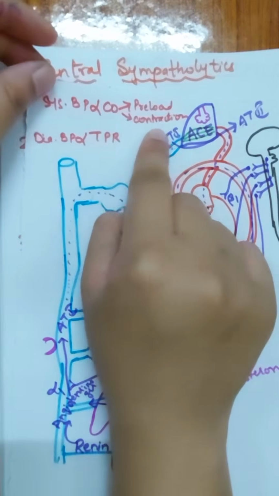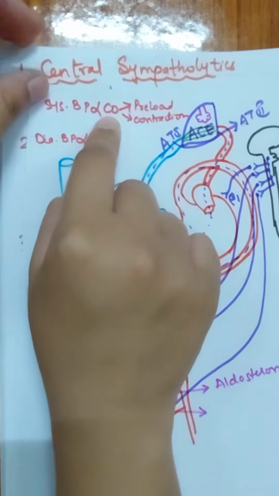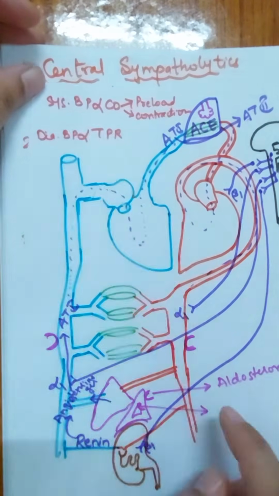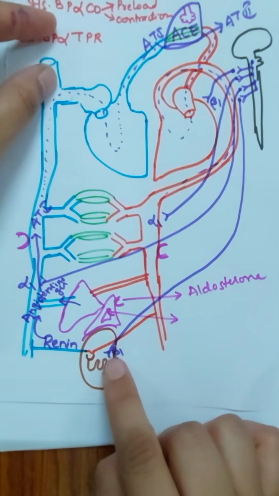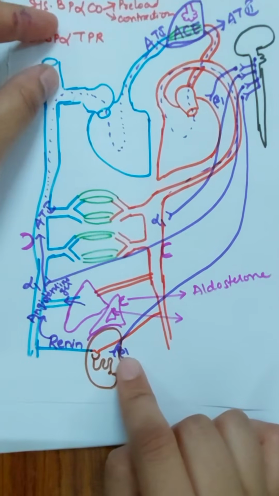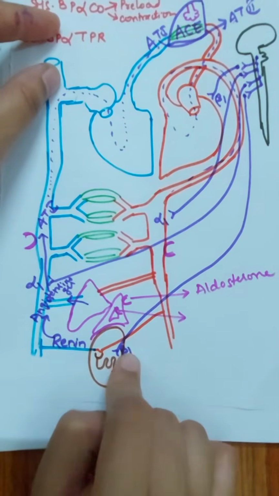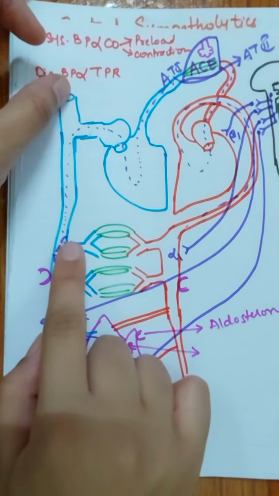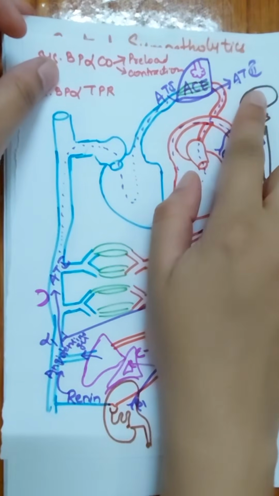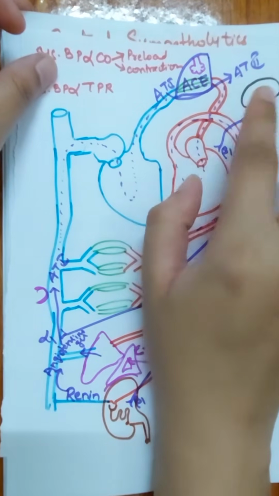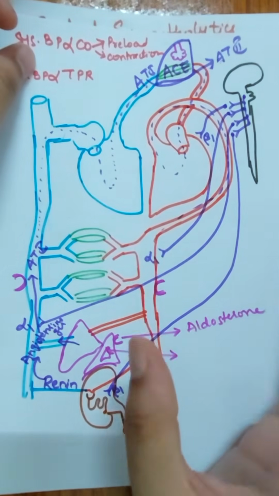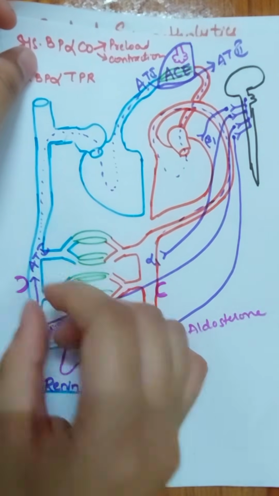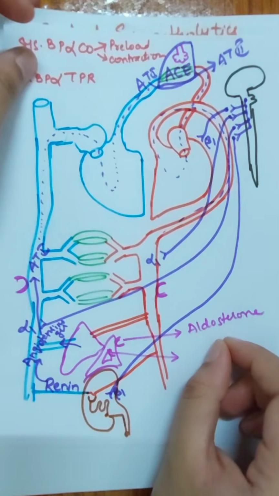Okay, when contraction is reduced, it will cause a reduction in the cardiac output and thereby a reduction in the systolic blood pressure. Similarly, when the beta 1 receptors of the juxtaglomerular apparatus are inhibited, then what will happen? It will inhibit the release of renin, and thereby there won't be any formation of angiotensin 1, no angiotensin 2, and thereby no angiotensin 2 mediated problems such as arteriolar constriction, venous constriction, and aldosterone release are also inhibited.